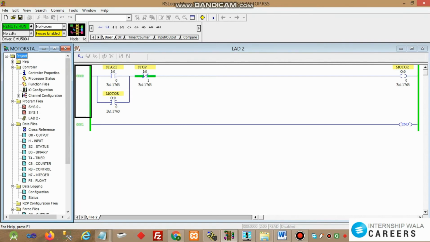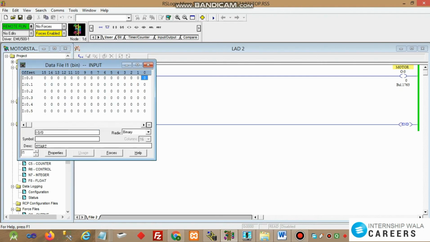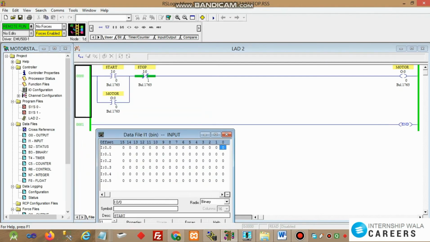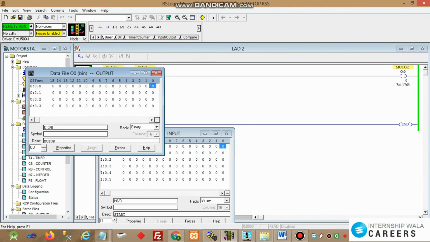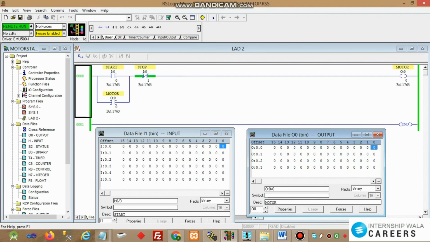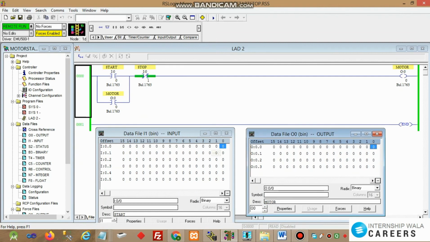Now what we have to do is give the input value and check what is the output value of the motor. First of all, we have opened both the input and the output file. Now we give the value 1 to the start button. When the value of the start button is 1, the circuit is complete and the motor starts running. It is green and the value in the output file is 1.